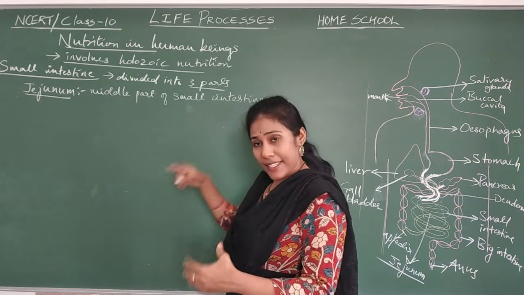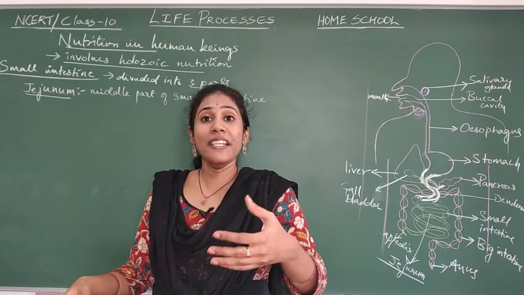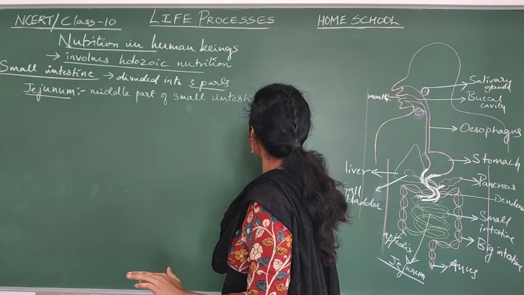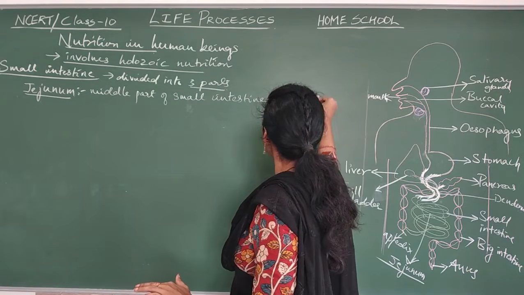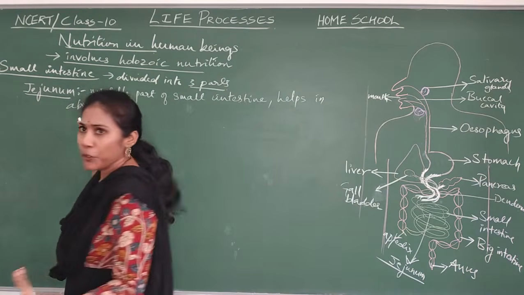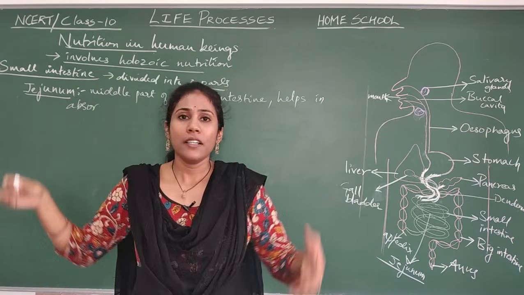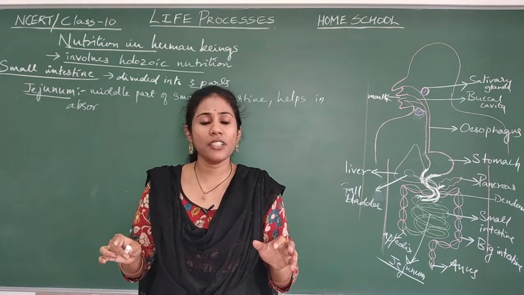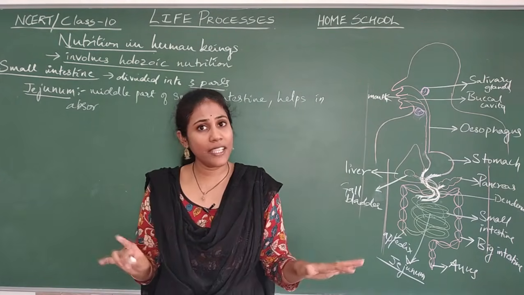And this jejunum helps in absorption of food. Food is broken down into smaller parts. Proteins have digested, carbohydrates underwent digestion, and fats underwent digestion.